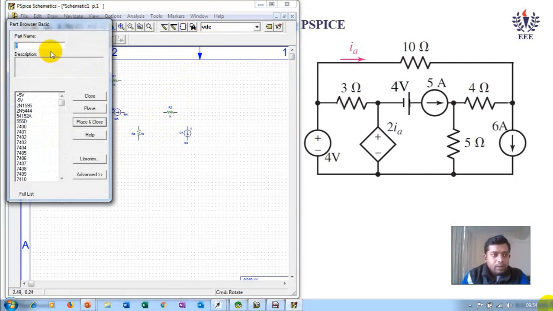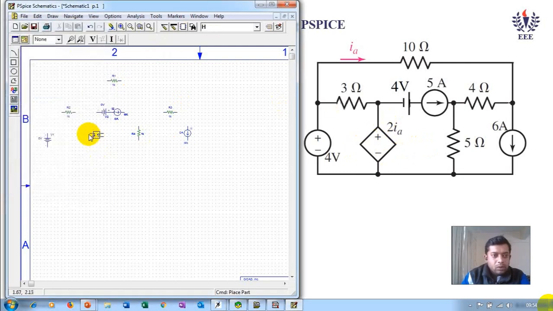You can see in the library, type H, you can read the description, current controlled voltage source. So the voltage source is within your ohms, and the current control parameter is your IA. Place and close, where we have to place, we place it here. And then we need the common ground, the part name is EGND. Thus we have got all the components required.